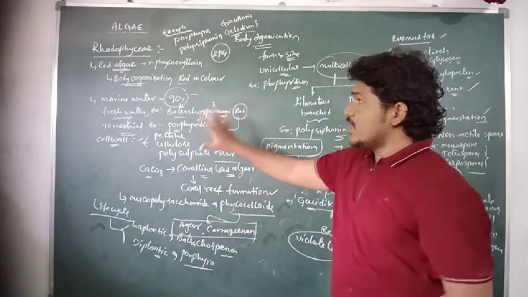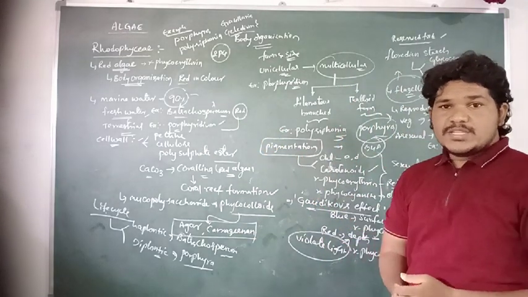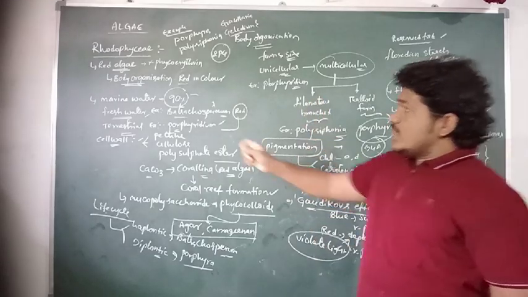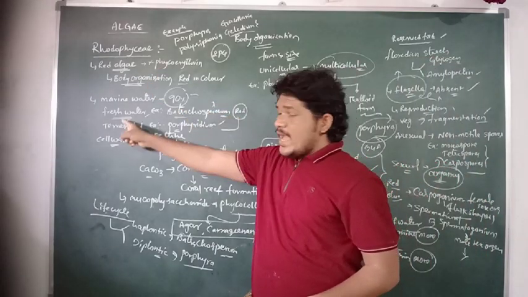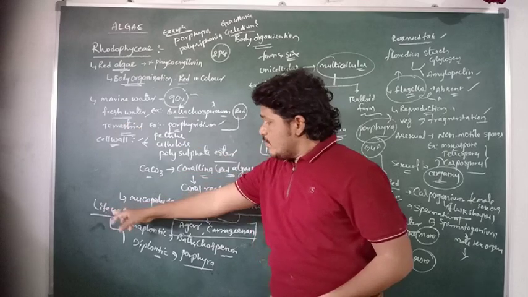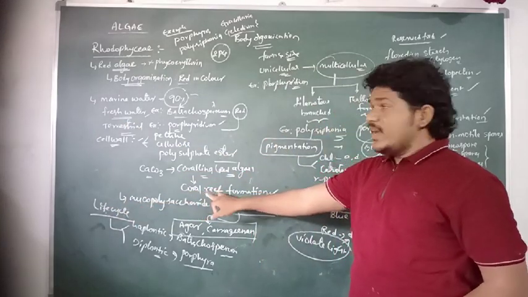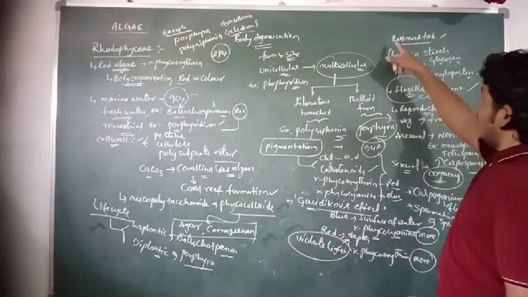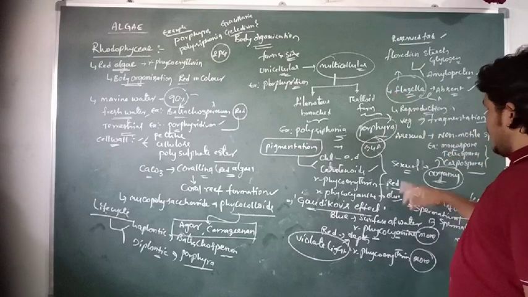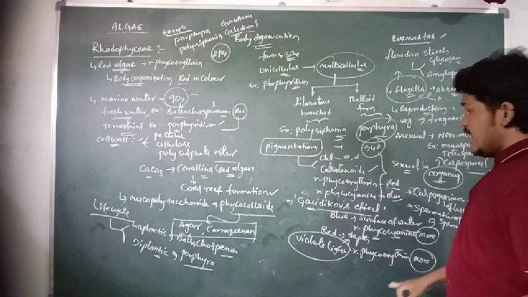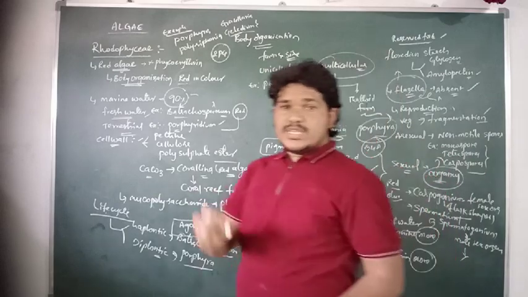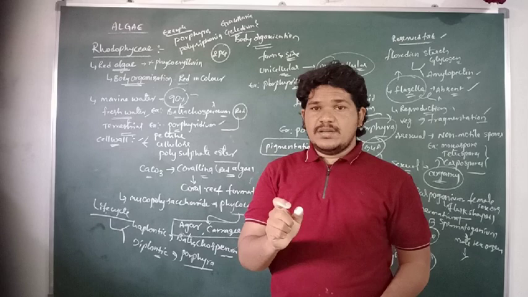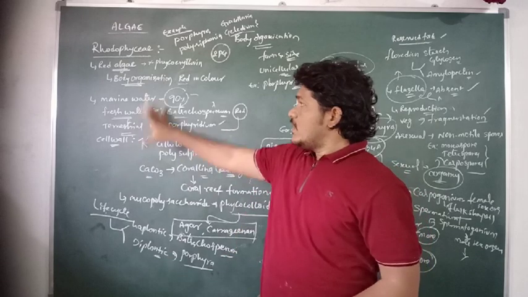So this is about the Rhodophyceae, or red algae. In this class we discussed the common name of Rhodophyceae, habitat, cell wall, body organization, pigmentation and Gaudichaud's effect, reserve food materials, flagella, the reproduction process, life cycle, and examples. These are some common general characteristic features exhibited by the Rhodophyceae.